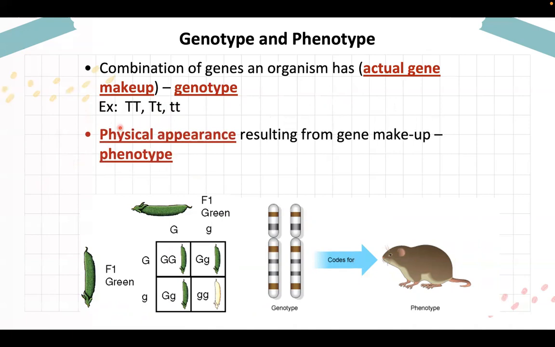Again, genotype, it is the combination of genes of an organism. Yun yung actual gene makeup natin. Ito yun, yung autosomal recessive, dominant, ganyan. Pero pag sinabing phenotype, it is the result of the gene makeup. Yun yung phenotype natin, yung nag-manifest na physical appearance. Kung blue eyes, red eyes, brown eyes. May red eyes ba? Wala namang red eyes. Okay? Yun yung difference ng genotype from your phenotype.